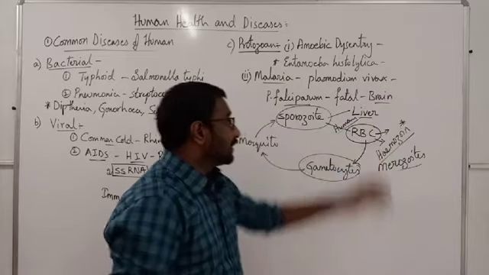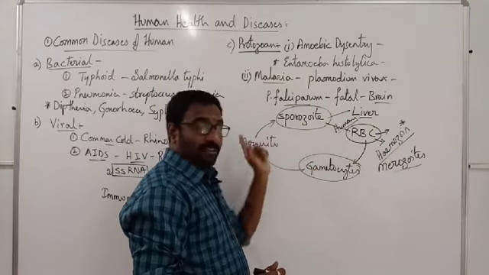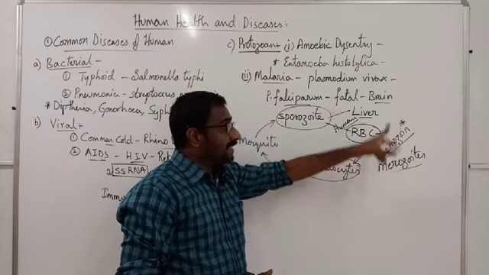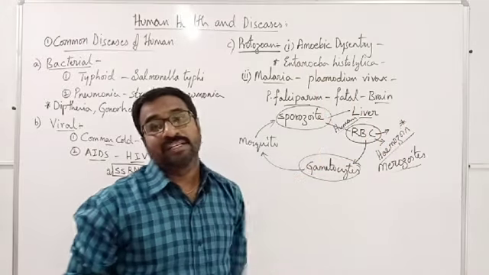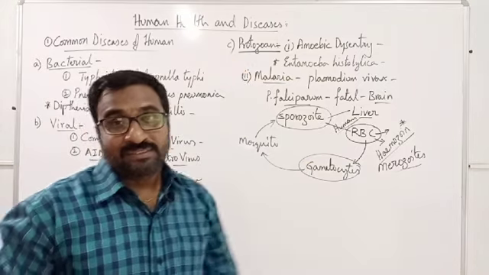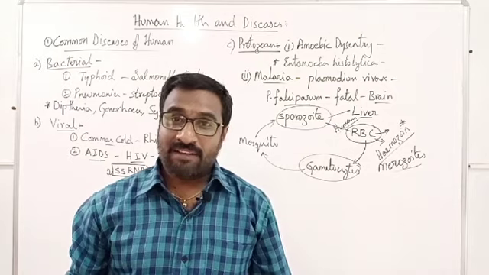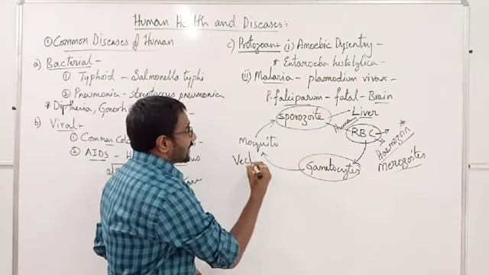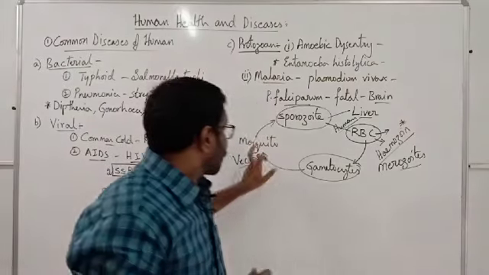Remember this one. Stage infective to the human is sporozoite. Stage infective to the mosquito is gametocyte. And hemozoin is released by the ruptured RBC. That's what we should remember. So like that, we can talk about malaria. And here you should know how to stop this malaria. Mosquito is the vector which is transferring the disease. So vector called mosquito.